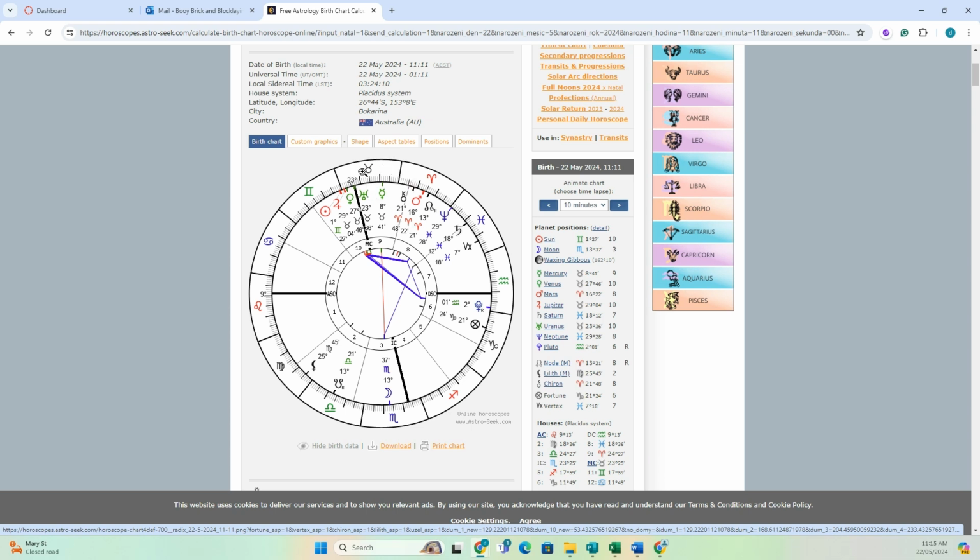So I have Saturn up here, so I'm very, very hardworking, and I don't think that many people would not say that about me. I'm always giving something a go. So that's how I've seen. And then I've also got Aquarius as the ruler up there, so people see me as someone that's very different, and I do know that about myself, and I'm actually proud of it. So for this person, they've got Uranus and Venus in Taurus up there, so they're going to be quite eccentric, quite let your freak flag fly sort of person, and there is going to be a lot of wealth.